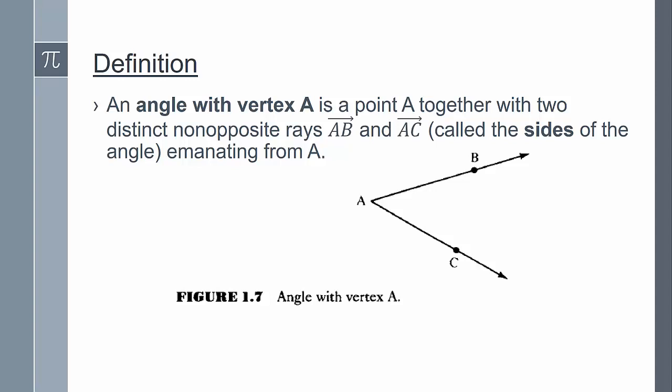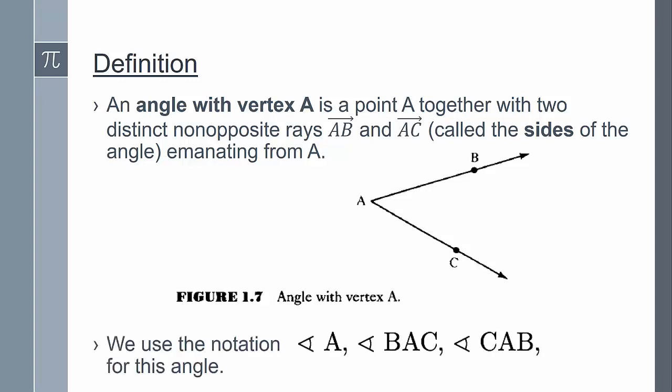So we can't have a straight line defining an angle. When we write the notation for angles, we could write angle A, or in this case angle BAC, or angle CAB. These are all equivalent ways to write the name of this angle.